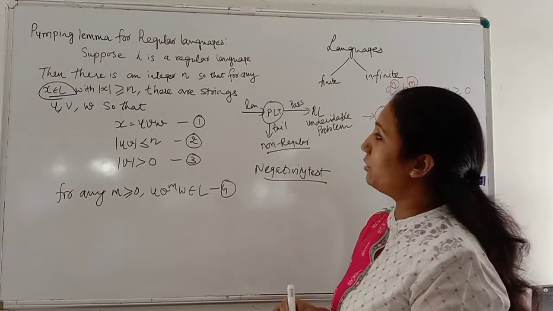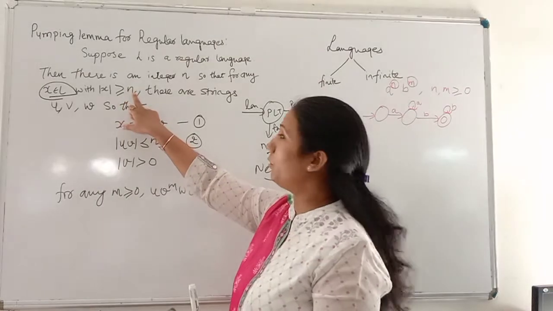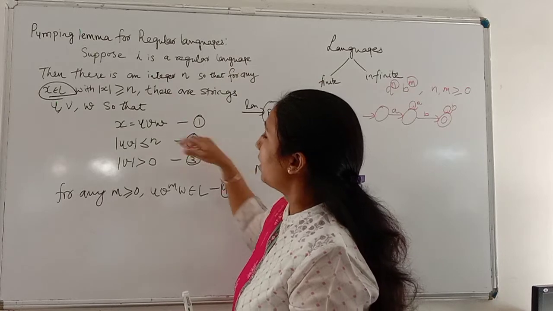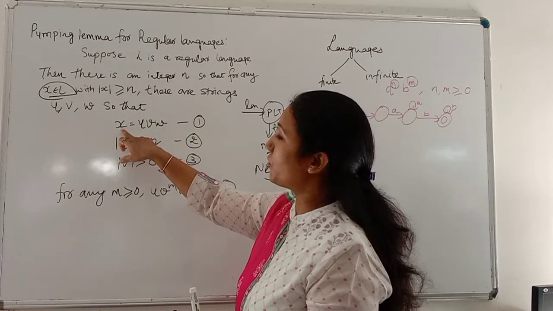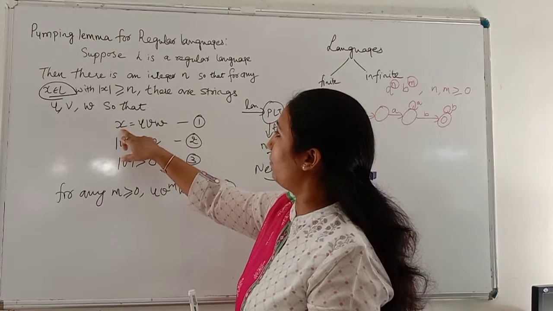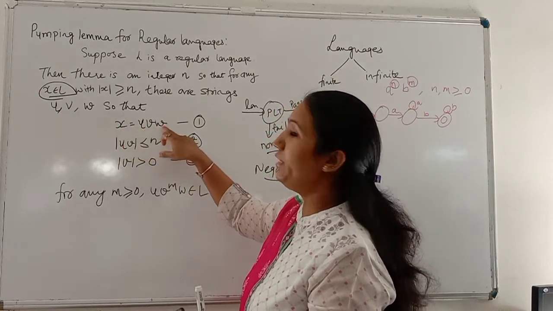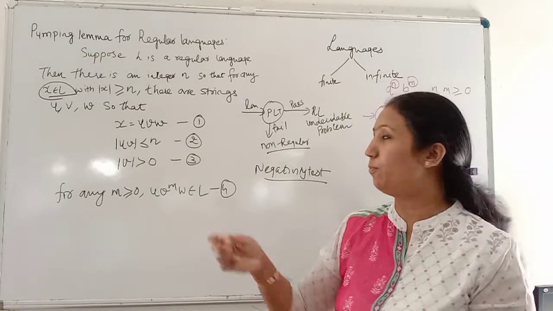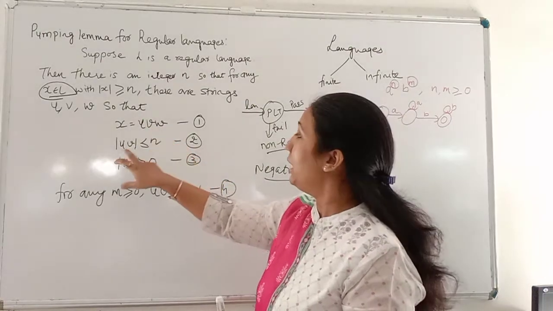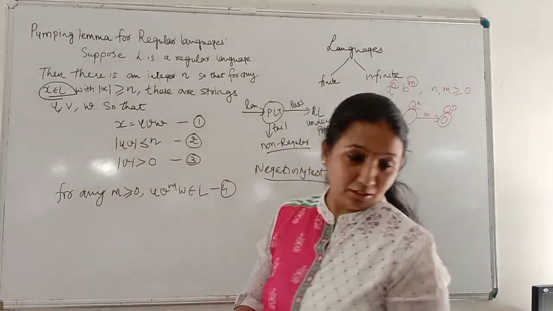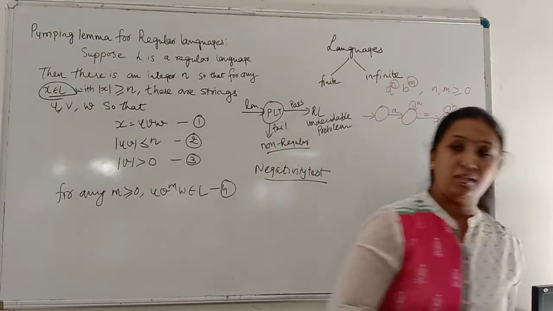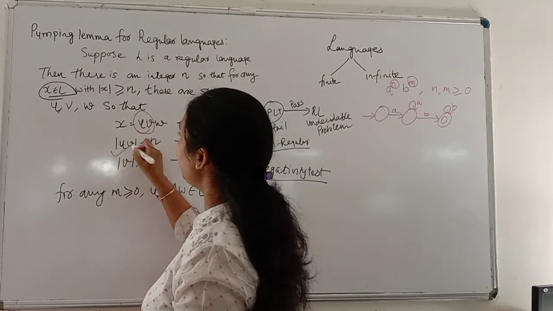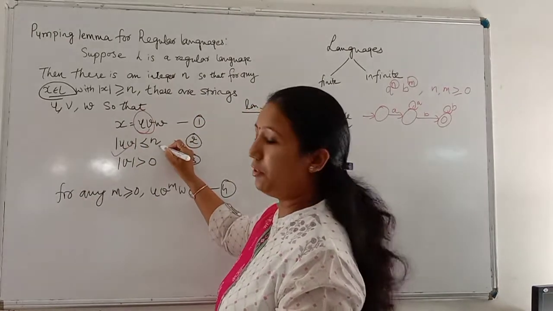Here there is one assumption: the length of x should be greater than or equal to n. So the conditions are these. Let's assume that the string x that belongs to L can be written as u, v and w. So we assume that the string can be divided into three parts called u, v and w, where the length of uv should be less than or equal to n.